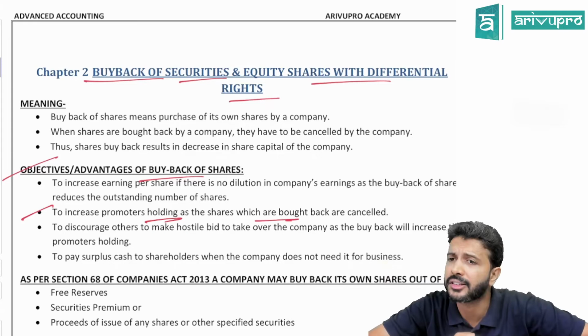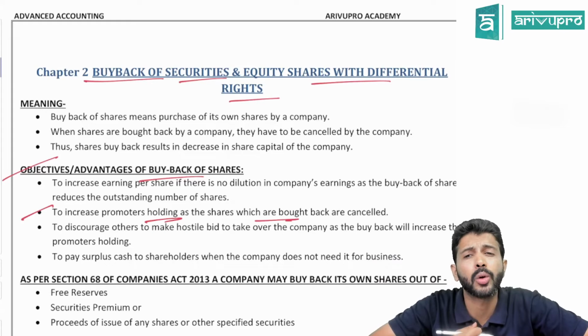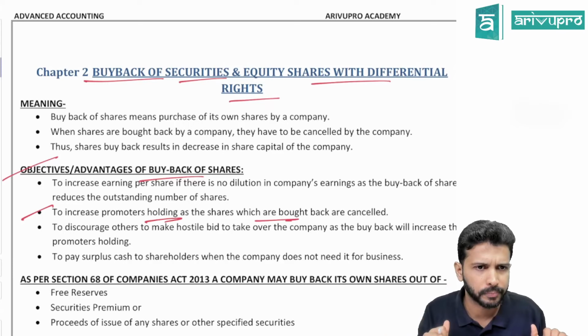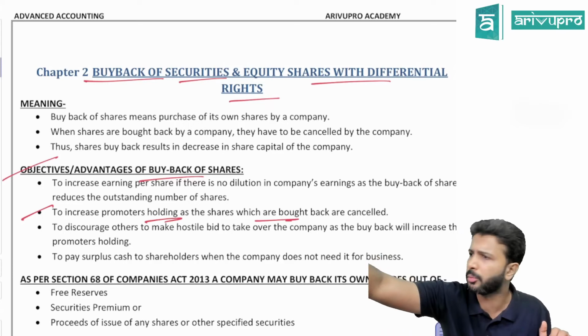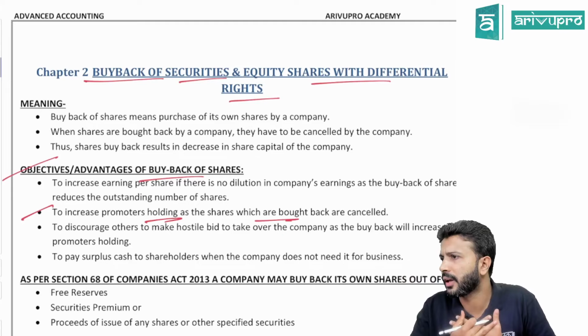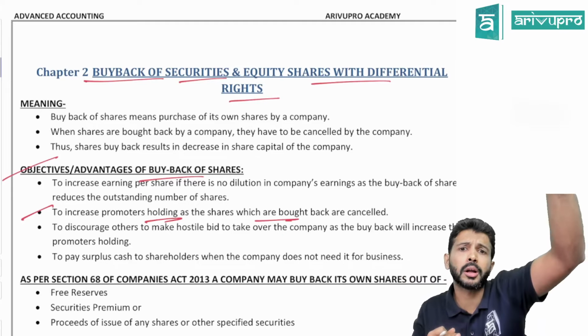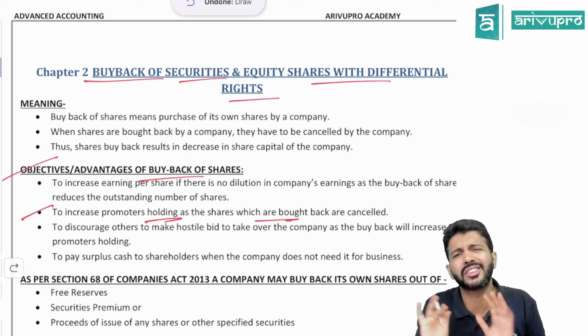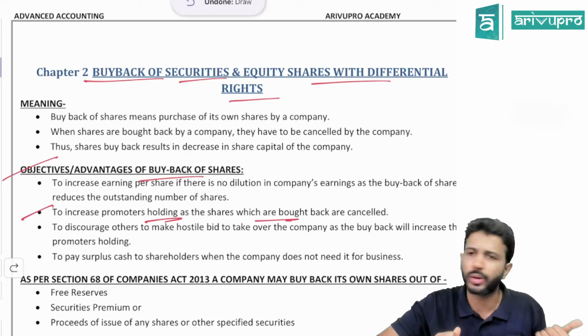If I buy back and cancel all of your shares, what will be my shareholding? It will become 100%, because all of you are not shareholders anymore. So my shareholding goes from 40% to 100%. To increase promoters' shareholding, this is one of the ways.